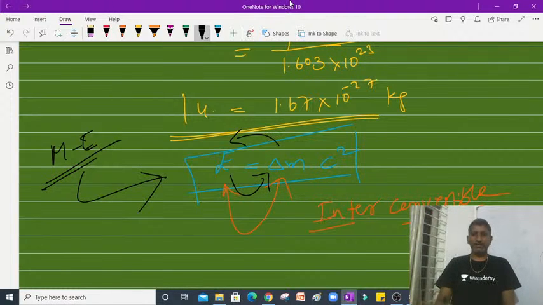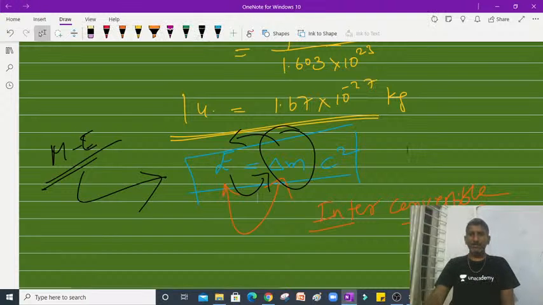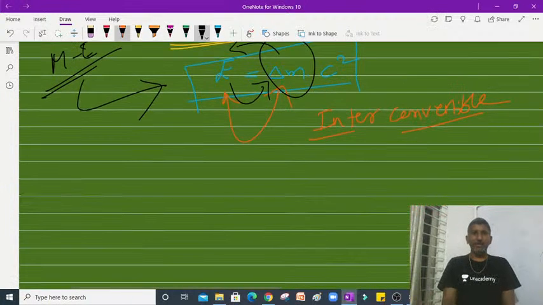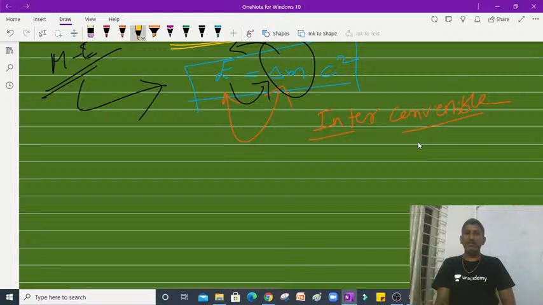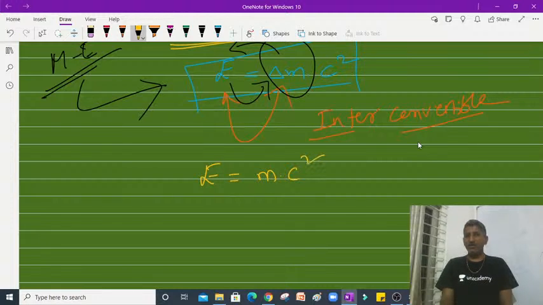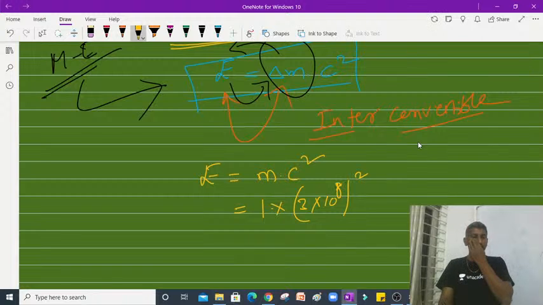Now in this equation, you can see this delta m. Suppose this delta m is given in AMUs. Usually in modern physics, in the case of subatomic particles, the mass will be given in AMUs. So if this mass is given in AMUs, I take 1 AMU into c square, where c is 3 into 10 power 8 meters per second, squared. So this will be in joules.